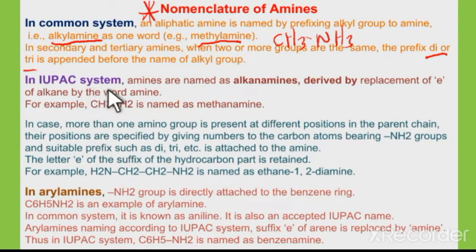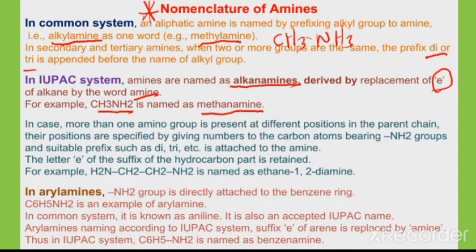Next, the IUPAC system. In this case, amines are considered as alkane amines, where the alkane at the end E is replaced by amine. For example, CH3NH2 is methyl amine in the common name, while in the IUPAC name we write methane amine.